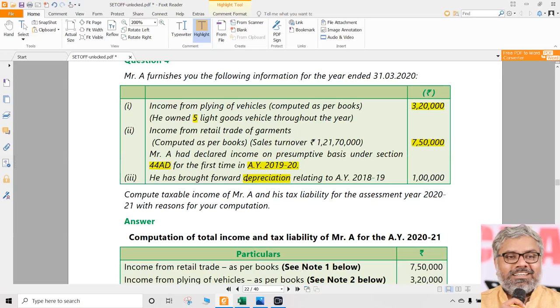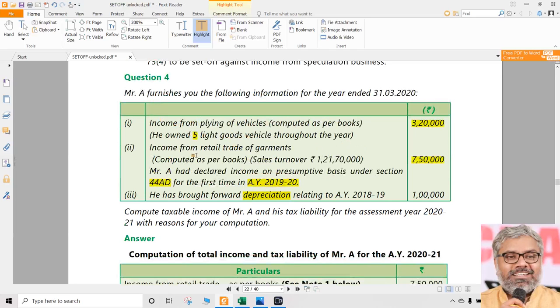And by the way, the unabsorbed depreciation does not fall under our set of provisions of 7071. This is already under section 32 only. Means what? All deductions between section 30 to 37 are deemed to have been given under section 44AD and 44AE. So the point is very simple here. If Mr. A chooses the presumptive taxation, he cannot take this 1 lakh rupees deduction. If he chooses actual incomes, then he can give deduction.